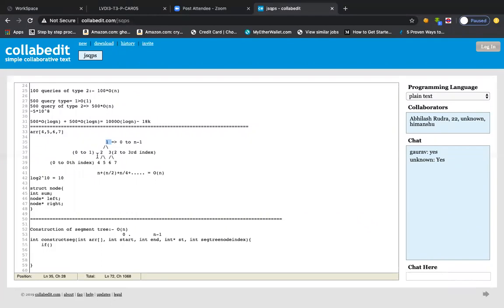So you see, all these nodes are representative of a few nodes basically. So these are called representative nodes. So 1, 2, 3 are representative nodes, while 4, 5, 6, 7 are the actual nodes, right? Did you get my point? And then the second and third node will be representative of 0 to 1 and then second to third index. But the fourth node is the value itself, right? So it will be 0 to 0, right? Like that. Yeah, so now it is very clear.